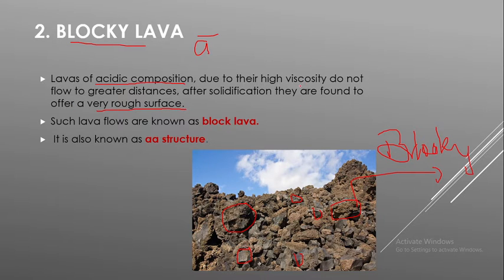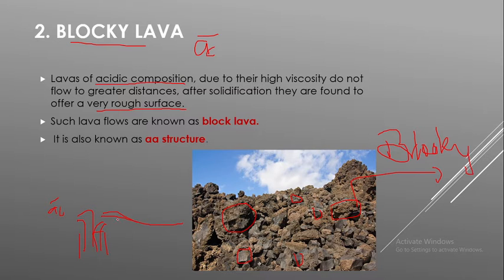So what is the reason? When this volcanic eruption takes place, if the lava is acidic, as we have discussed above, what will happen? It cannot flow over much area.